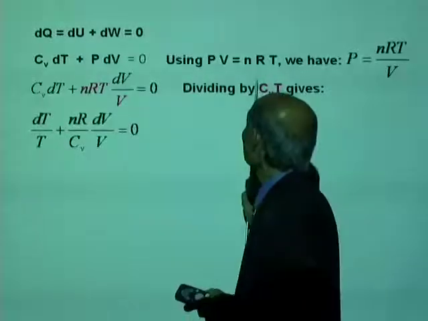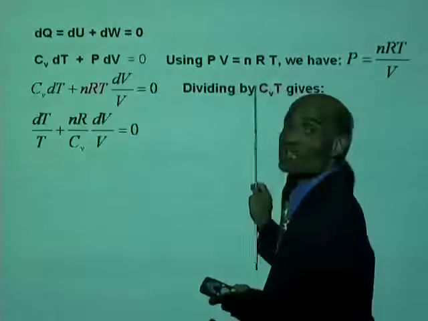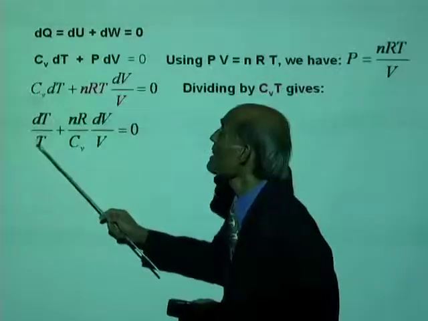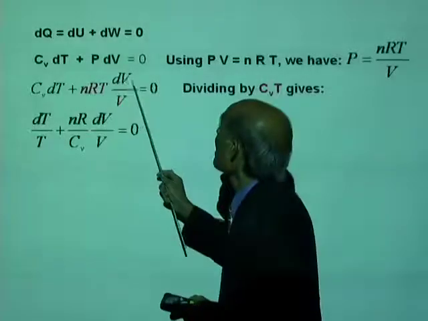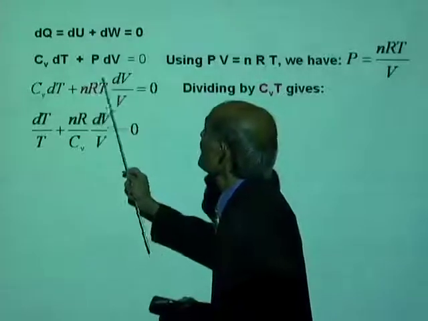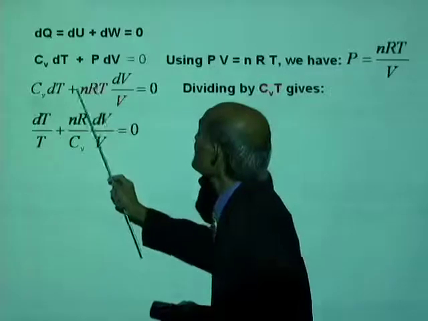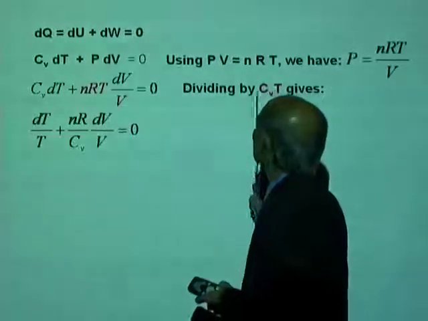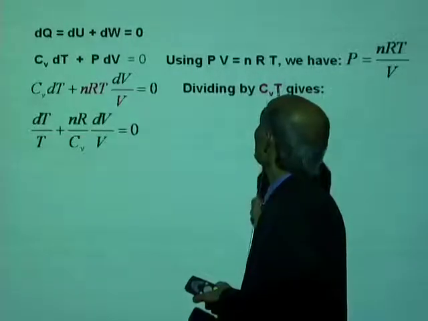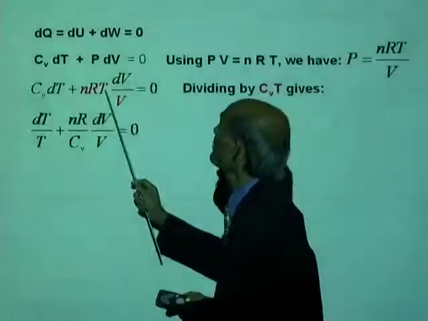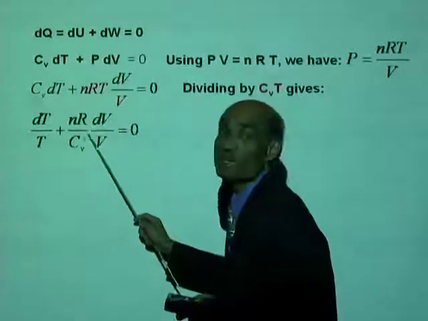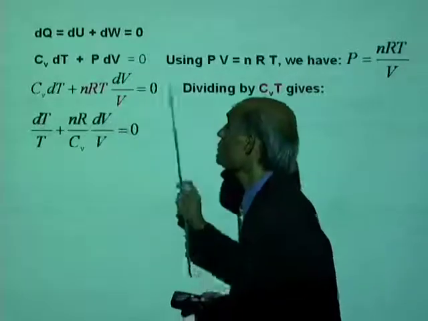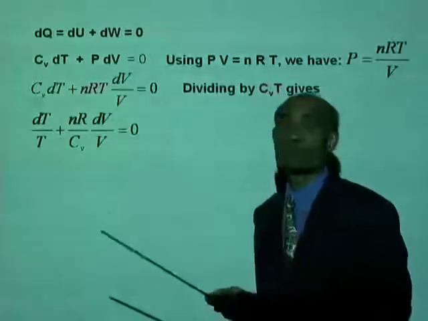Cv dT divided by CvT is dT over T. What do you get if you divide nRT? Alright, let's take this one. nRT is divided by CvT. The T and the T will cancel. We got nR divided by Cv times dV over V equal to 0.